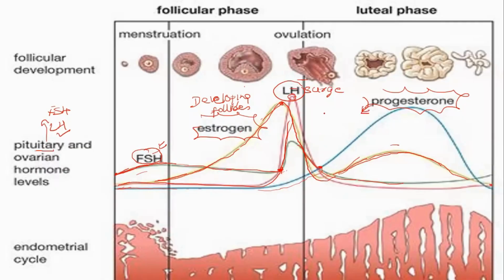The corpus luteum is the remnant of the Graafian follicle. The mature follicle is called the Graafian follicle, and progesterone is lower in the menstrual phase and the follicular phase. But after ovulation, the Graafian follicle bursts and forms the corpus luteum, and this corpus luteum releases progesterone hormone.